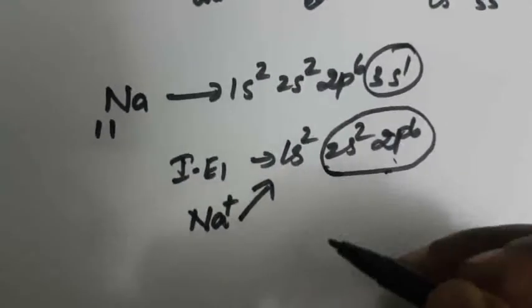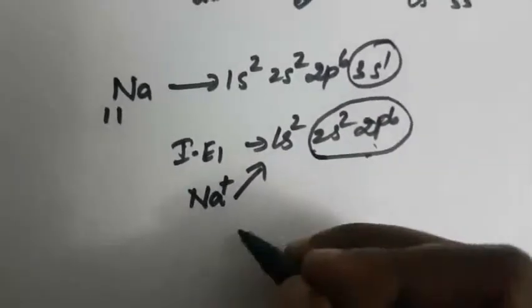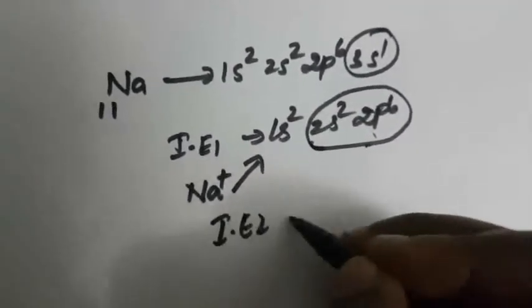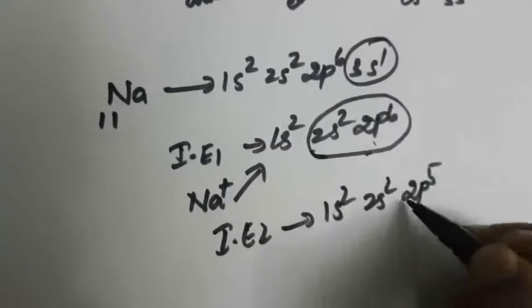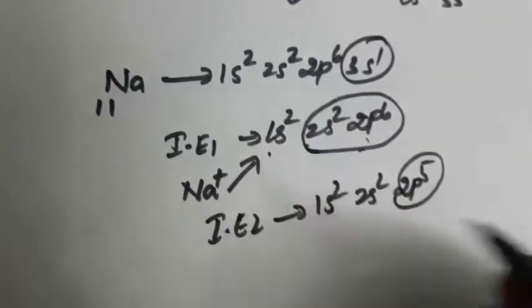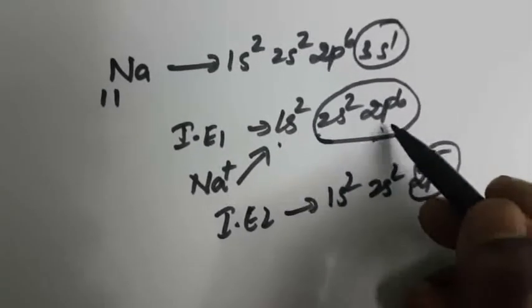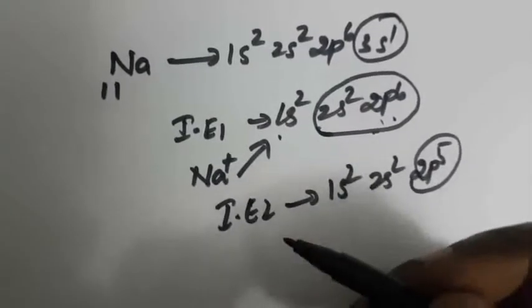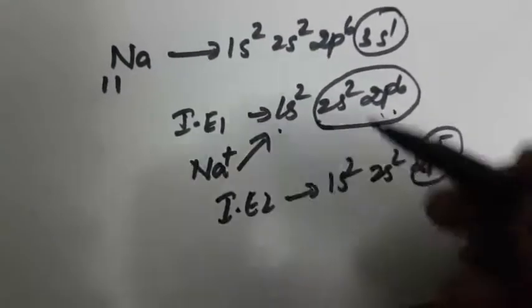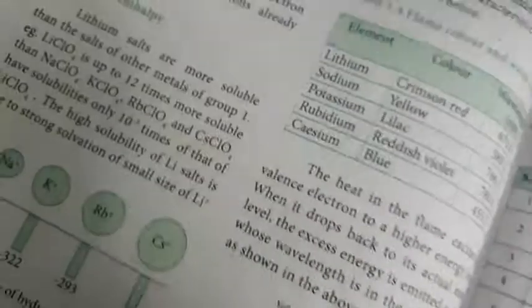So now we need more energy. Suppose now I am removing an electron for the next ionization energy, ionization energy 2. That leaves 1s2, 2s2, 2p5. We need more energy compared to the first ionization energy because it is a stable electronic configuration, so we need more energy to remove the electron. That is the reason the second ionization energy increases compared to the first ionization energy in the alkali metals.